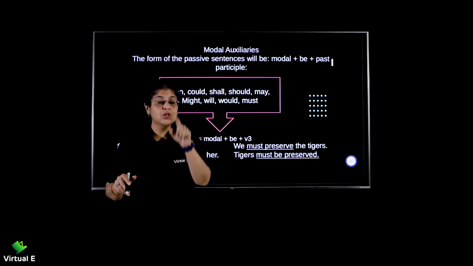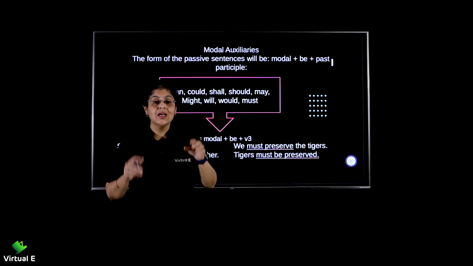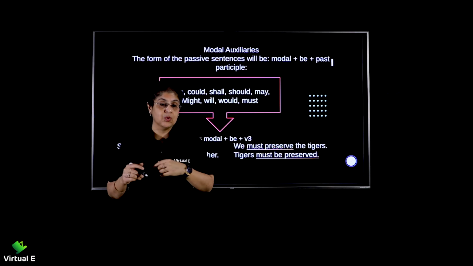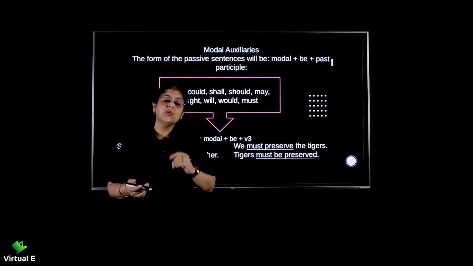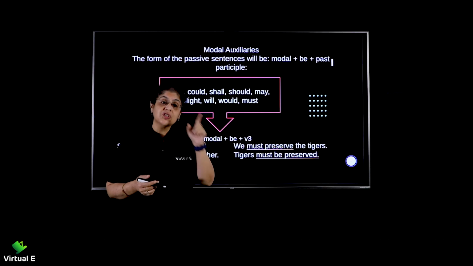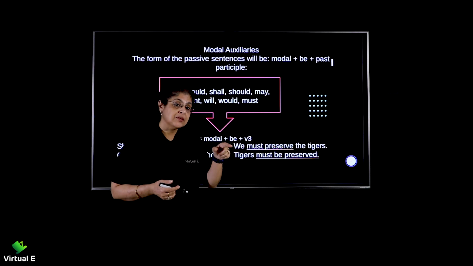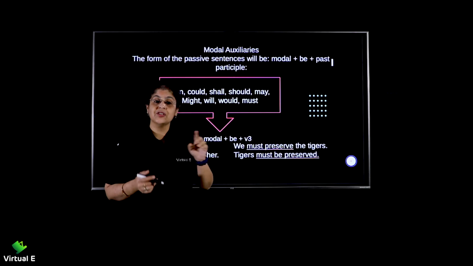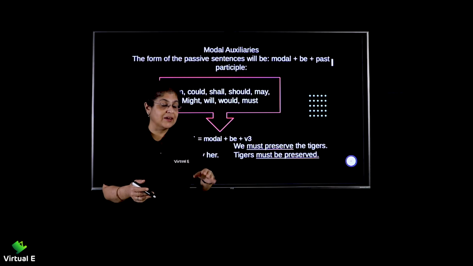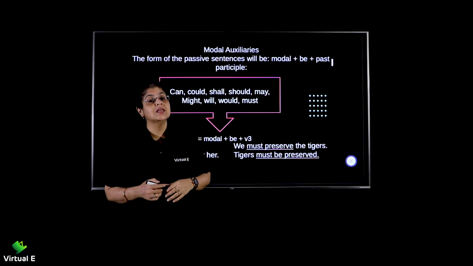It's for you to analyze whether your sentence is in the active mode or the passive mode. Obviously, how will you get it? Again, you will get your subject first. Then you will check, is the subject doing the action? If the subject is doing the action, then it is an active voice. If the subject is not doing the action, then your sentence is in the passive voice.